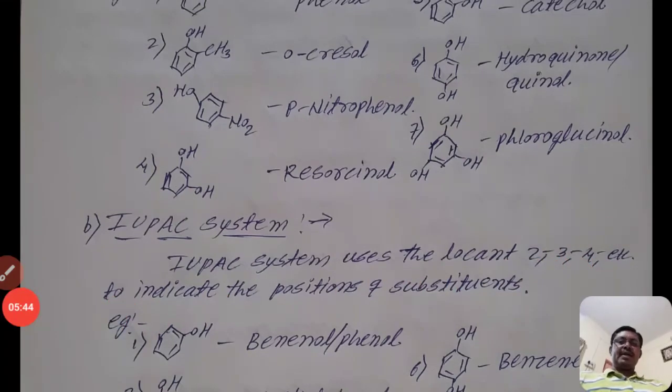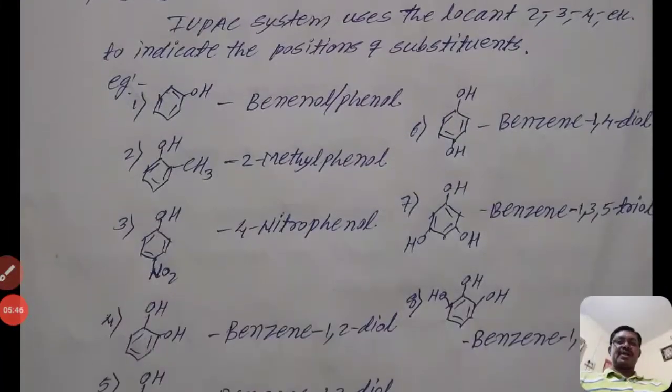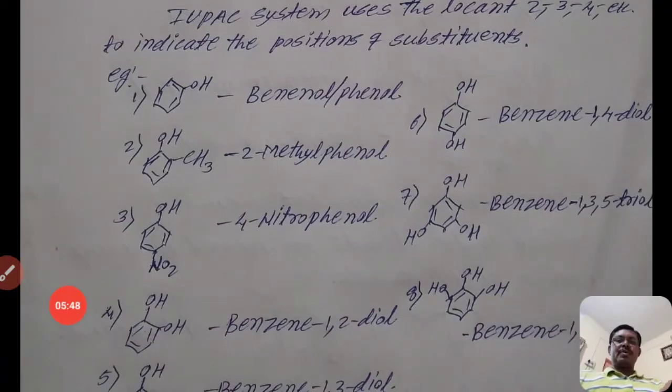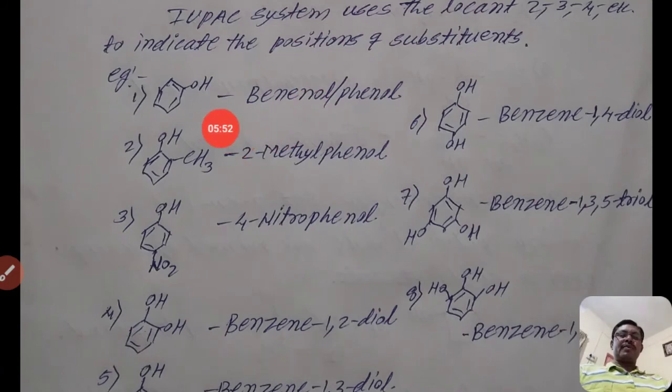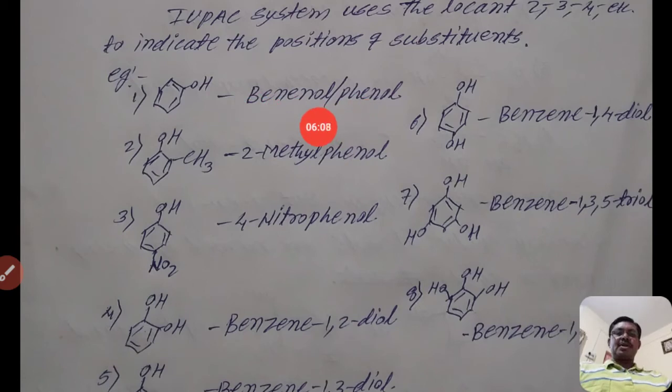To indicate the position of substituents, there is no ortho, meta, para in the IUPAC system, but it is the 2, 3, 4 position. If only one hydrogen is replaced by a hydroxyl group, that molecule is known as benzenol, or it is also known as phenol. Phenol is a common name, but it is also accepted by the IUPAC system.